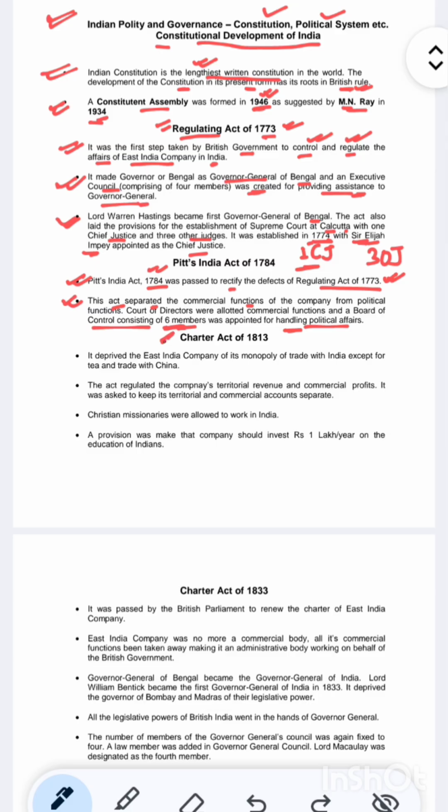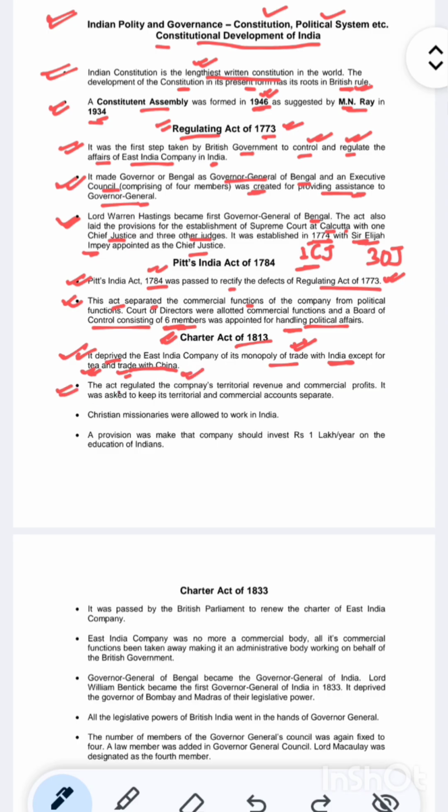Okay, let's come to the Charter Act of 1813. It deprived the East India Company of its monopoly of trade, meaning the trade which was only theirs, with India, except for tea and trade with China. Tea was not included, and trade with China was not included.